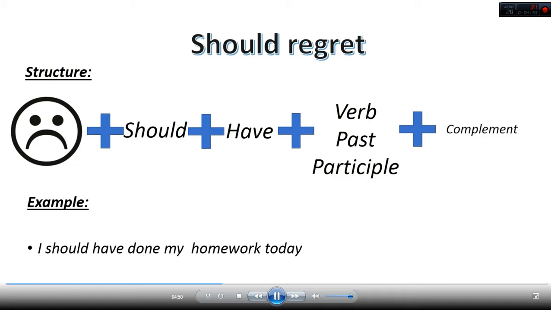In this case, we can see that the regret is that he didn't do his homework, and he's expressing that he should have done it, but he didn't.